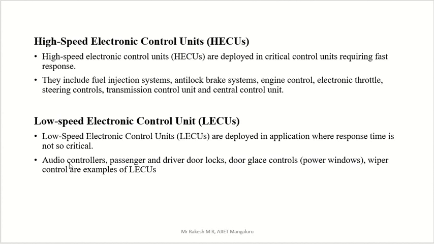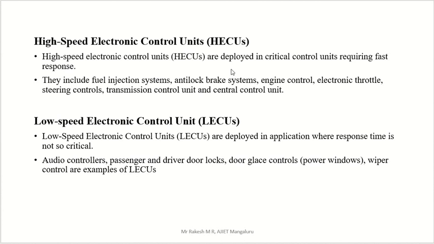If there is a gap of one or two seconds, or the audio is stopped, that won't change anything in the environment of your car. And for the passenger and driver door lock, if the door opens two minutes late or three seconds late, that won't cause any loss, either human loss or anything.